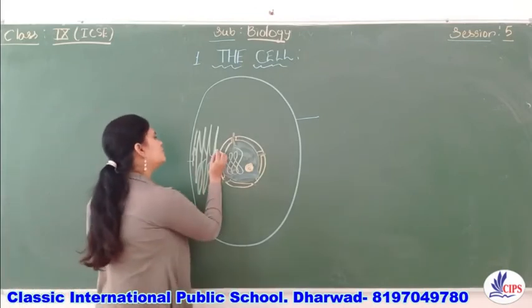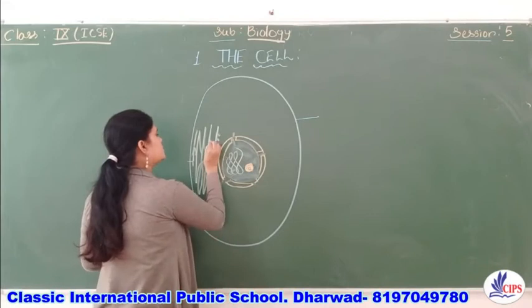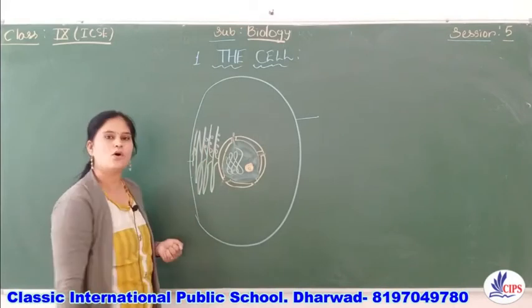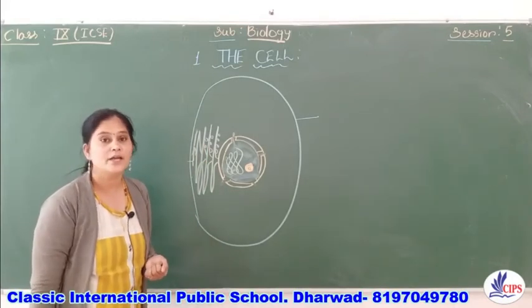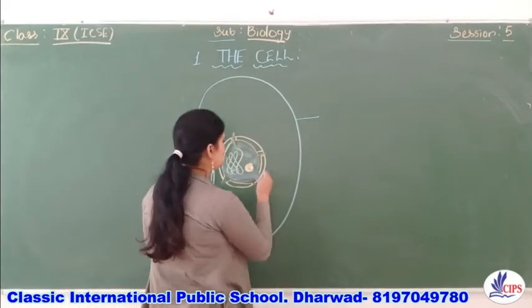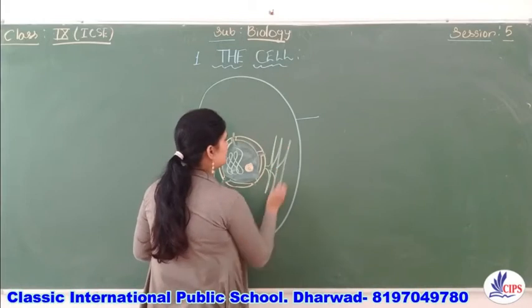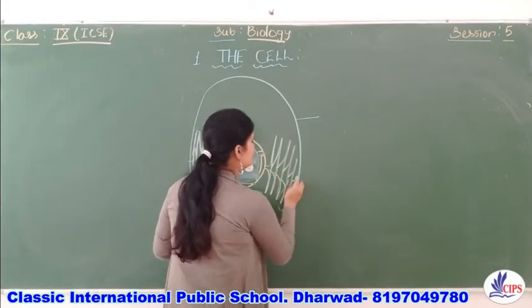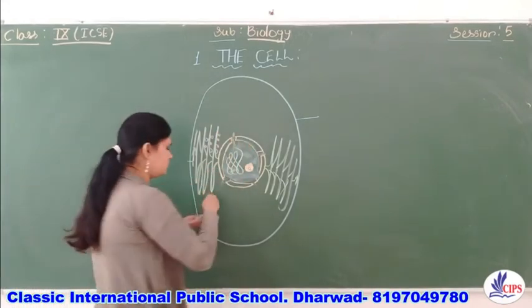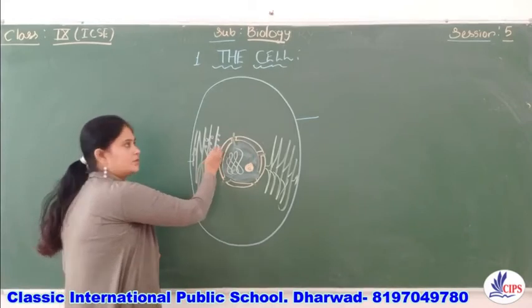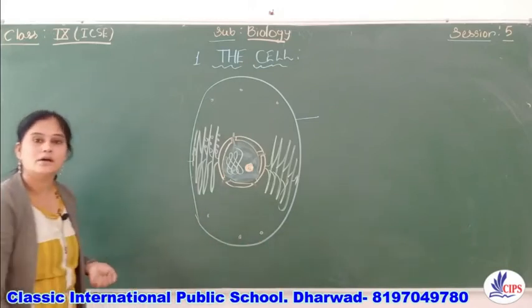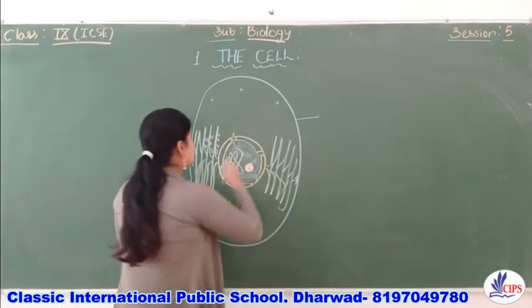Now see what I will do. Some granular structures are present on the endoplasmic reticulum. Then what do you call such an endoplasmic reticulum? Yes, it is rough endoplasmic reticulum. And if it is smooth, if ribosomes are absent, then what do you call it? Smooth endoplasmic reticulum, right? And ribosomes are either present on the endoplasmic reticulum or they may be scattered like this. So these are also what? Ribosomes. Now tell me, which is this structure?